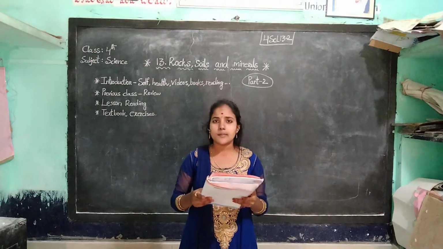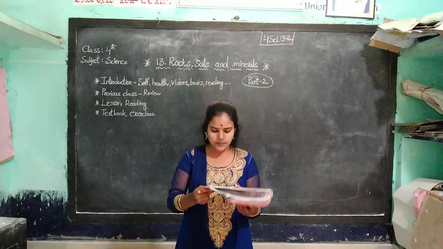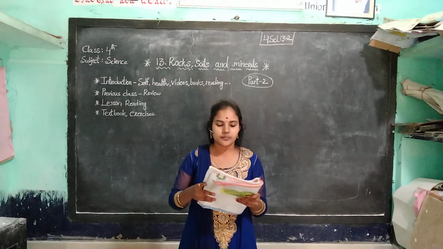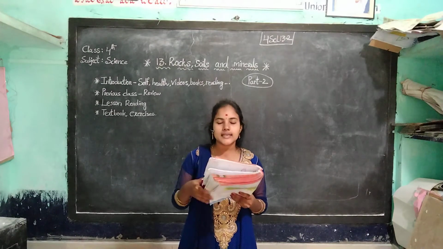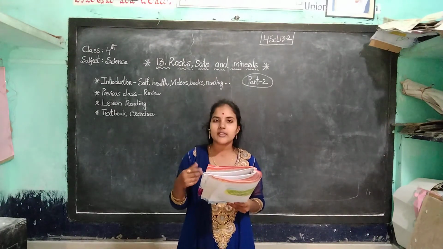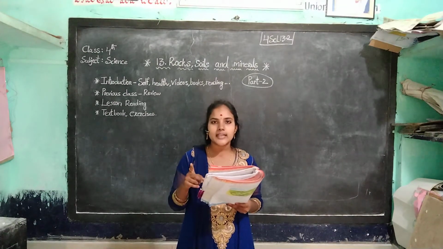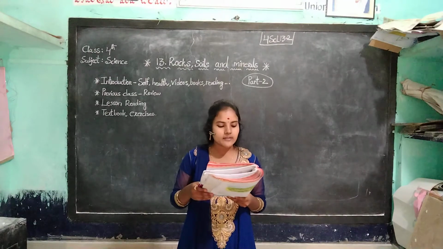Okay, lesson reading completed, children. We have some textbook exercises. Okay, see the page number 103. There are some fill in the blanks. If you read the lesson properly, then only you have the ability to do the fill in the blanks. Okay, don't forget that. Read the lesson at least 7 times. Okay, see the fill in the blanks.